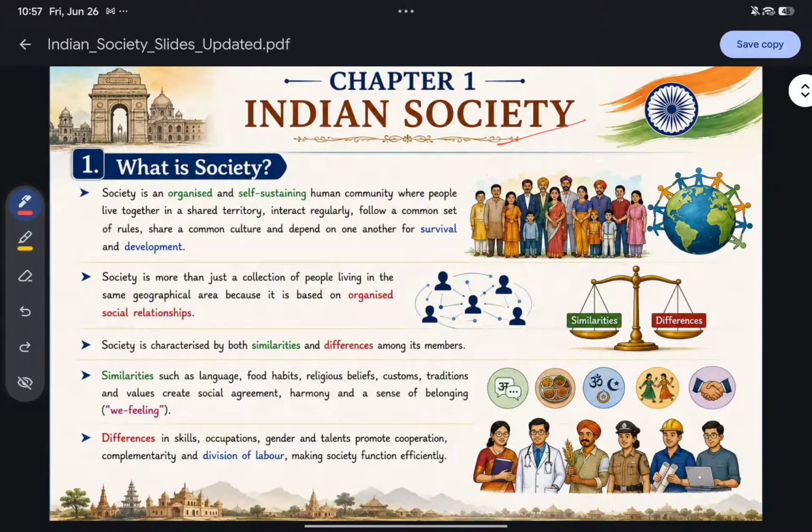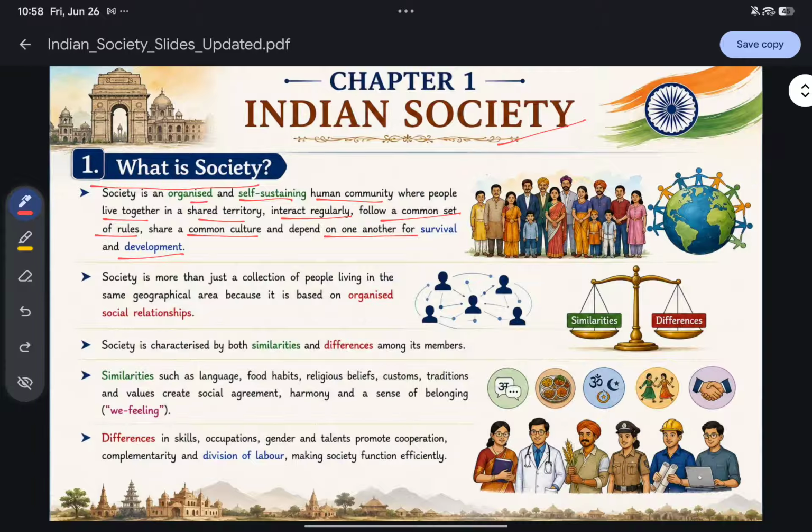In our first chapter, we will try to learn what is society, the basic concept. So, what is society? Society is an organized and self sustaining human community where people live together in a shared territory, interact regularly, follow a common set of rules, share a common culture, and depend on one another for survival and development.